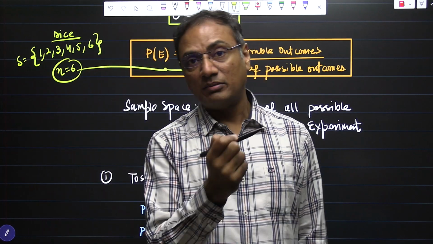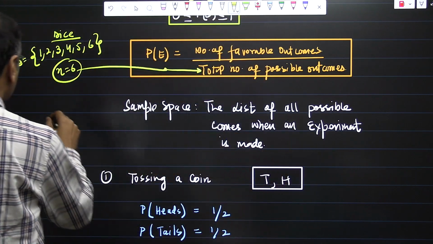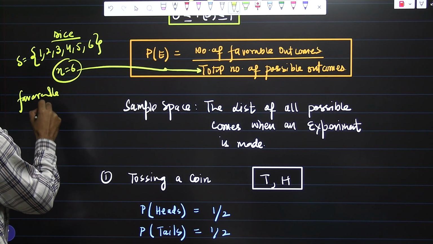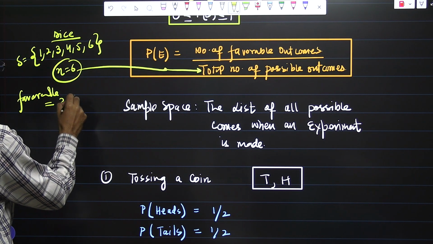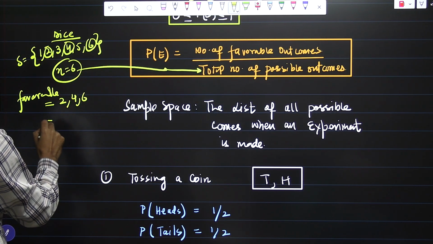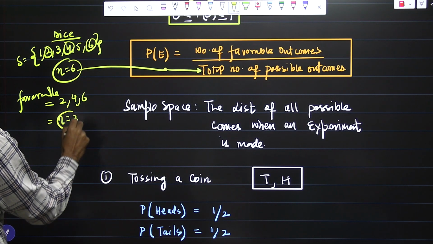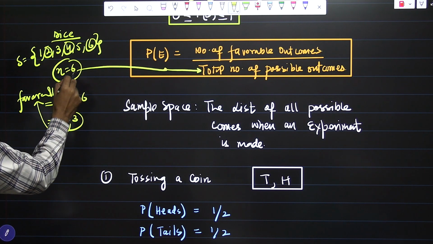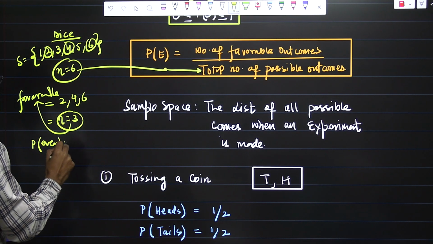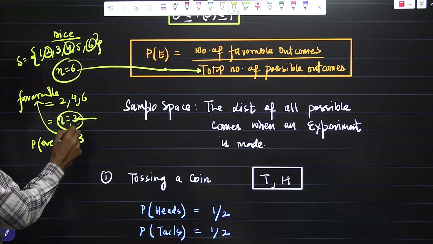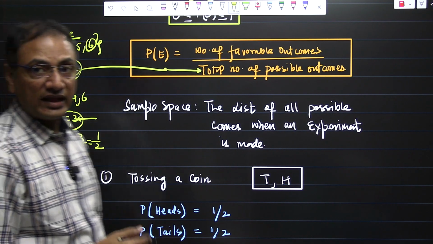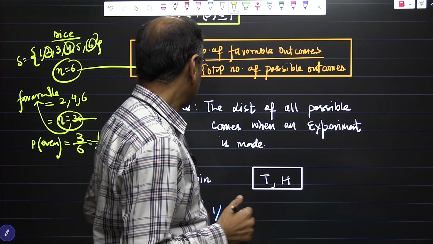Now let us assume you are looking for even numbers. Then your favorable outcomes are 2, 4, 6. It means n is equal to 3. So favorable outcomes are 3 and total possible outcomes are 6. The probability of getting an even number is the number of favorable, which is 3, upon the total number of possible, which is 6, and it is going to be 1 by 2. In that way, we will be solving a lot of problems in the future, okay?